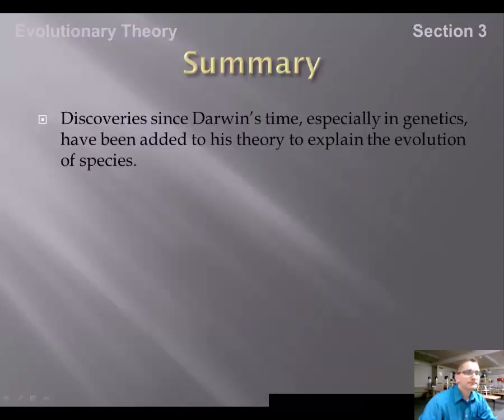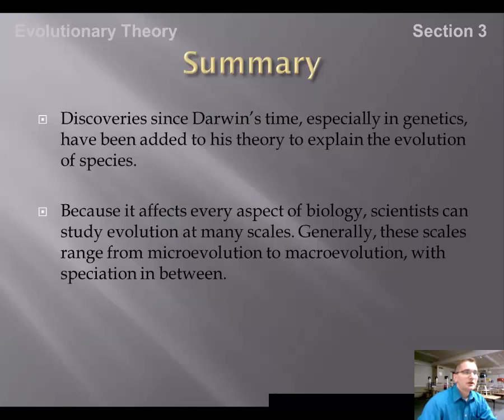So in summary, discoveries since Darwin's time, especially in genetics, have been added to his theory to explain the evolution of species. Because it affects every aspect of biology, scientists can study evolution on many scales. Generally, these scales range from microevolution to macroevolution, with speciation in between. It's important to remember that microevolution we can see. Microevolution does occur. Macroevolution is more of a theory. It is speculated. We aren't exactly sure how that entire process works, or even if it does occur.